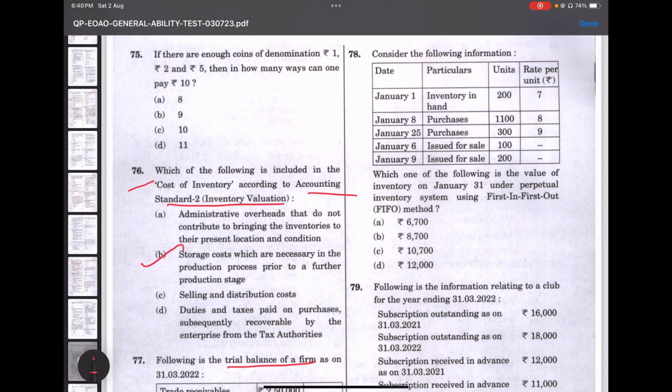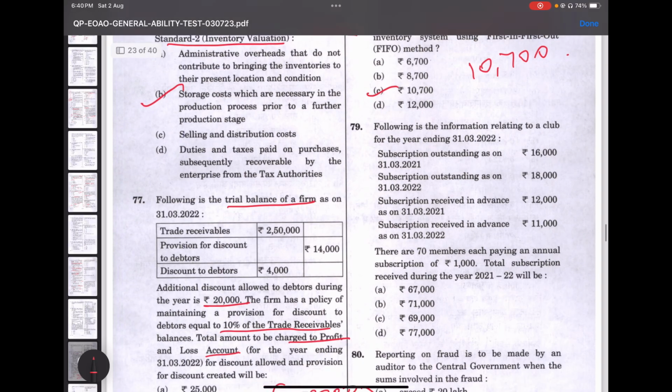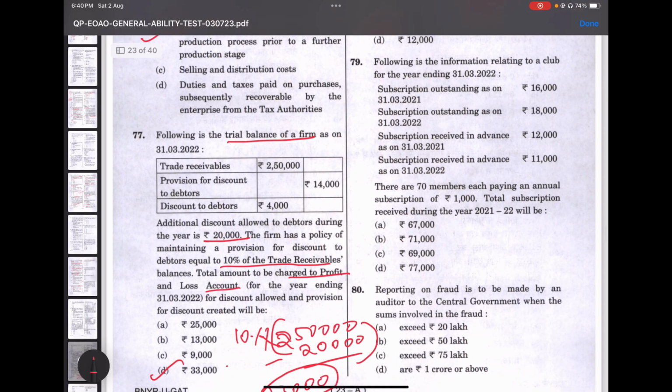So 78, what is the value of inventory on Jan 21? This is the answer. So the value of inventory would be 10,700. To solve it, you'll have to multiply the units, like it would be 1000 into 8 plus 300 into 9. So that would be your answer. It would be 10,700. 79.